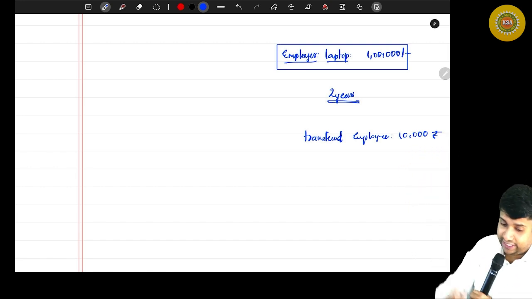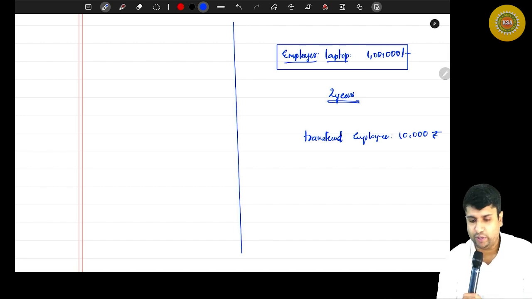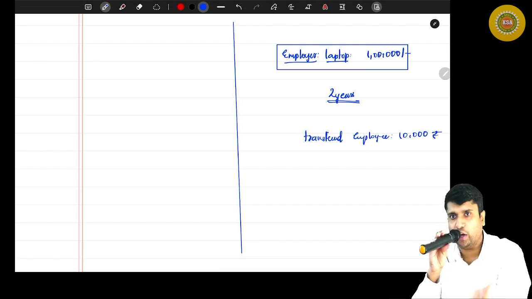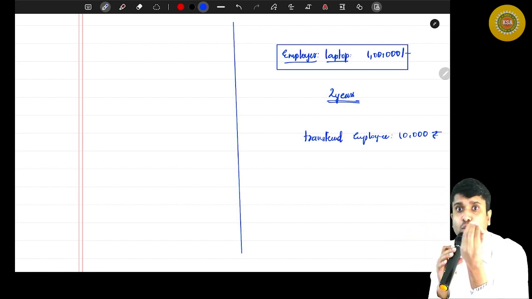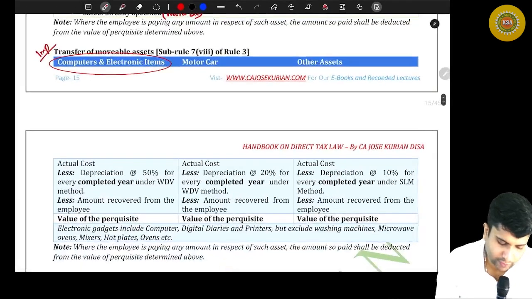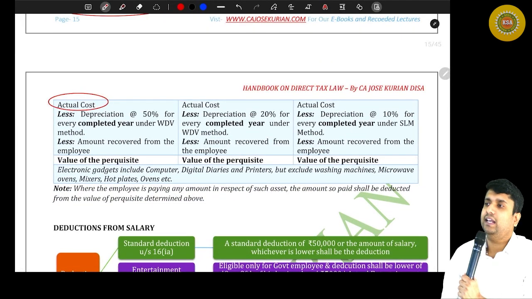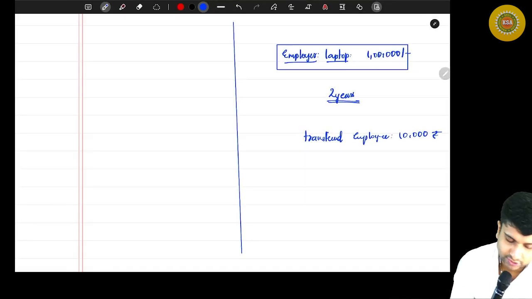Let's straight away value the perquisite. So if the asset transferred by the employer to the employee is either a computer or an electronic item, how do you value the perquisite? Very simple. To value the perquisite, you first take the actual cost of the asset. You tell me how much is the actual cost in our example? 1 lakh.